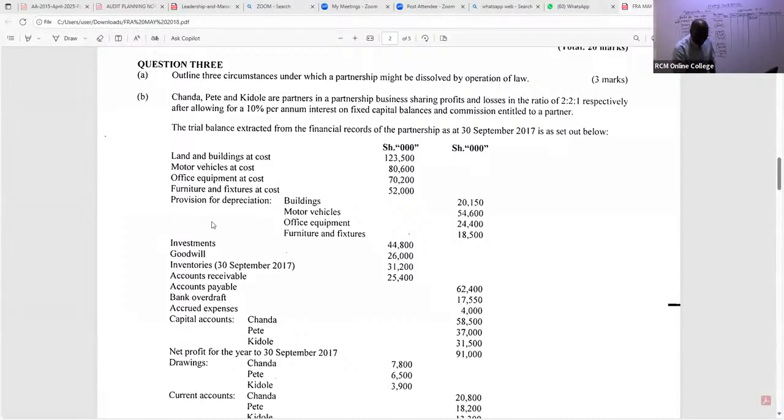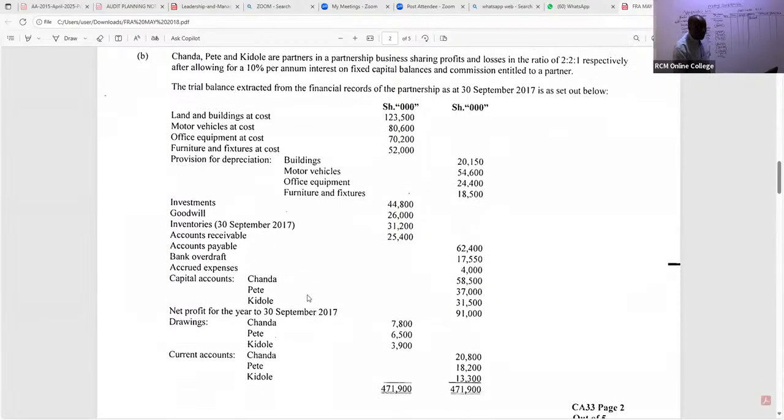If you are keen enough, you'll be able to see the capital accounts that are here. We bring forward this. You can see Chanda is getting 58,500 here on the credit side. We have Pete getting 37,000. Kidole getting, ladies and gentlemen, 31,500. What else are we able to pick out of this?